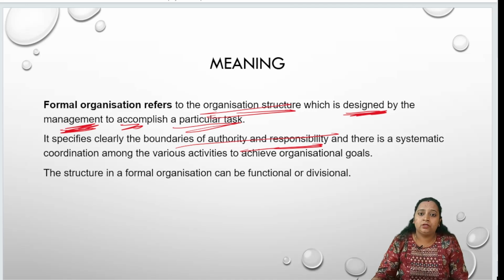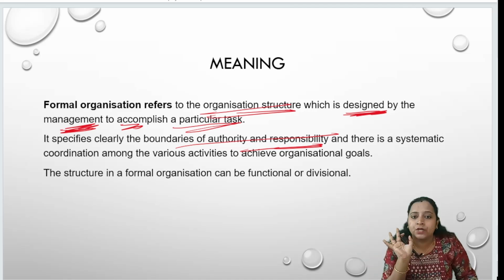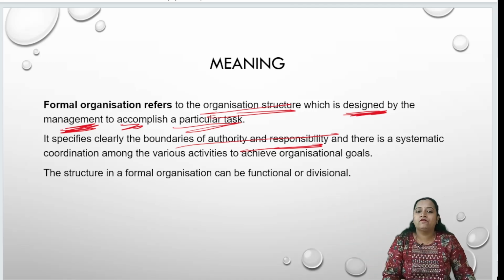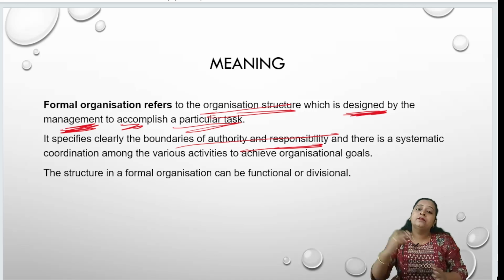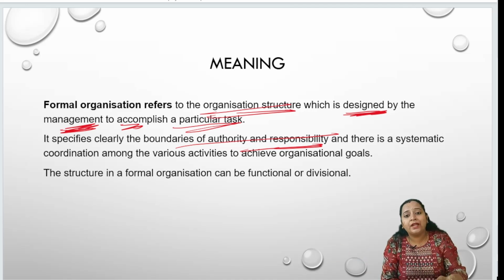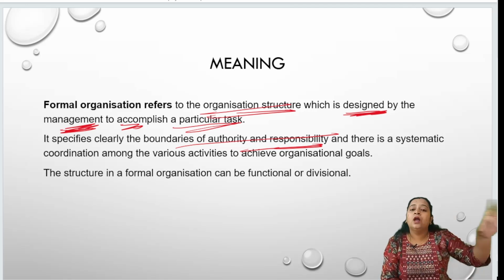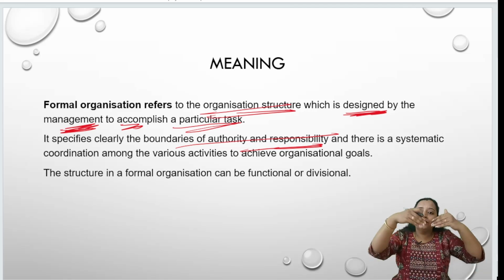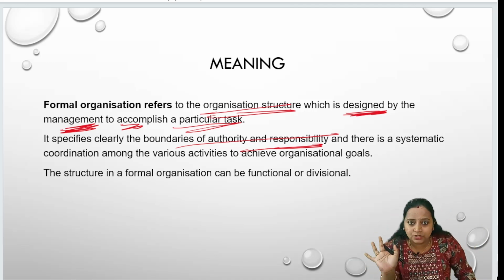One more thing, keep it in your mind: in your formal organization you can follow either the divisional structure or the functional structure. Both structures you can follow under your formal organization. If you divide the activities depending upon the functions you perform, it is called functional structure. If you divide the activities depending upon the type of products you manufacture, it is called divisional structure. So inside your formal organization, you will have functional as well as divisional structure. Hope you got the meaning of formal organization.